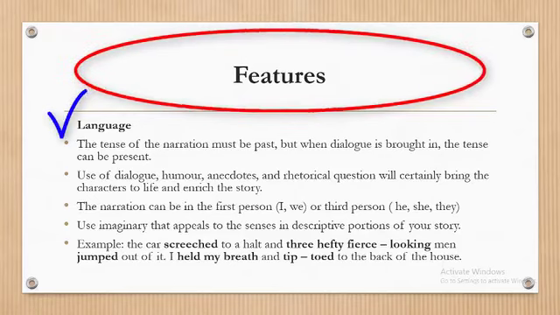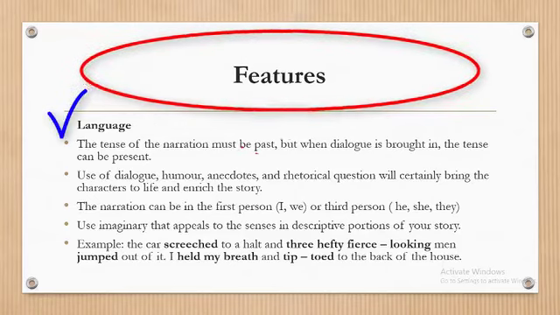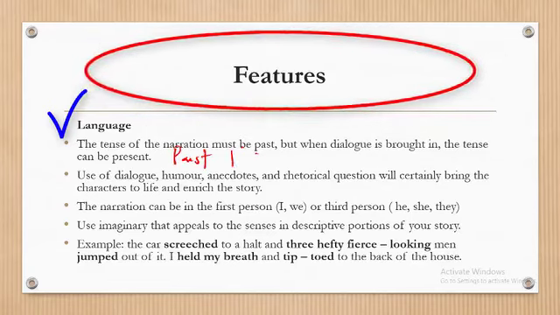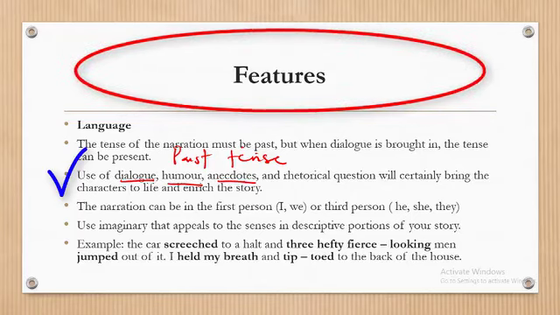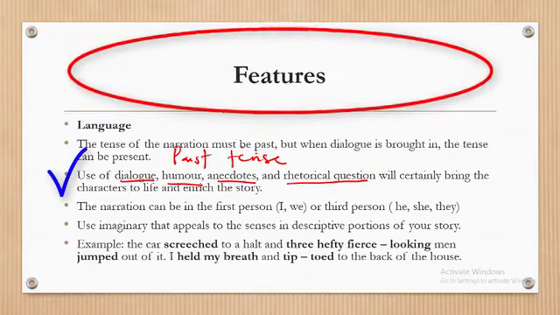Now let's look at the language. The language must always be in the past tense. Remember, you are narrating. Then please, you must also employ dialogue, humor, anecdotes, and rhetorical questions. Will I ever be able to walk again? It's a rhetorical question.